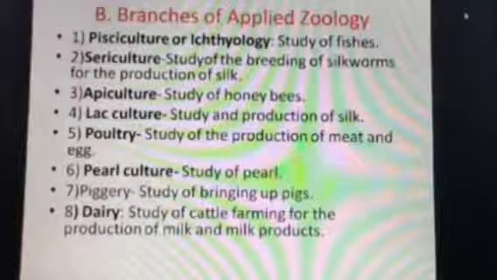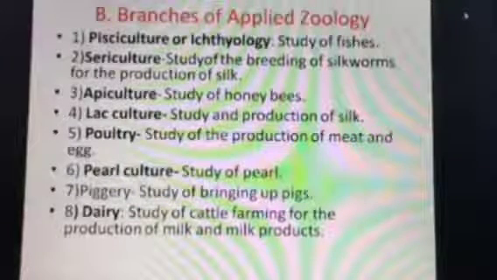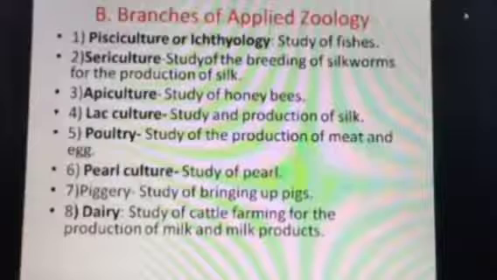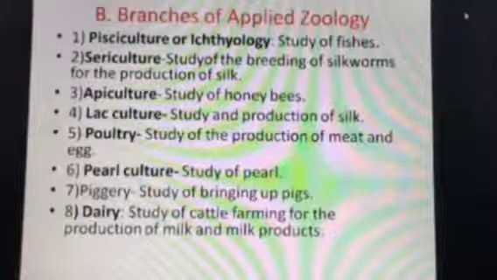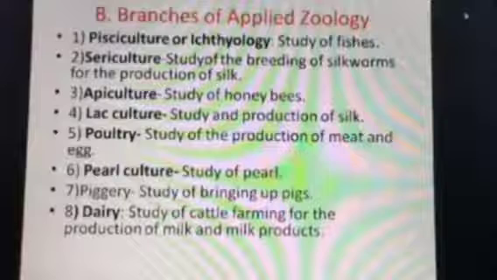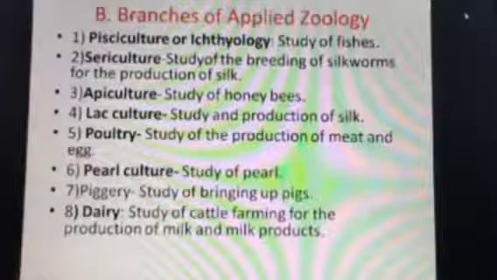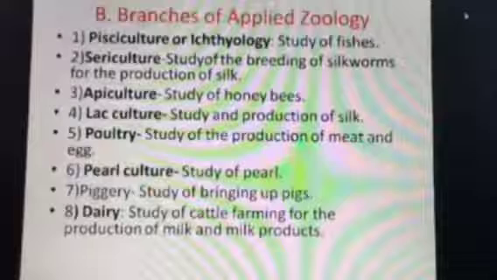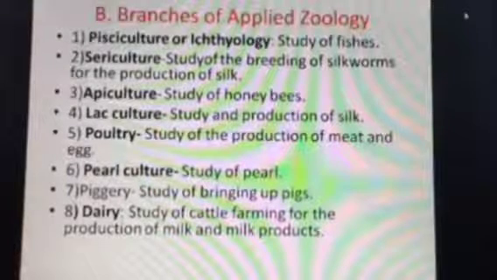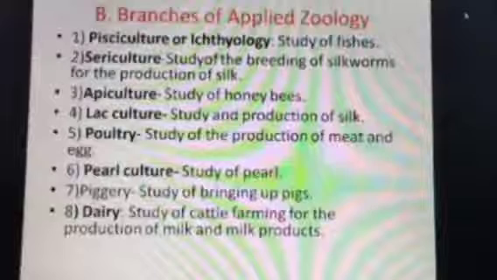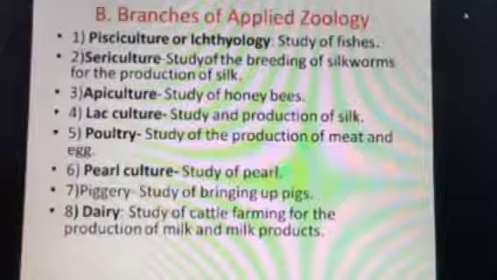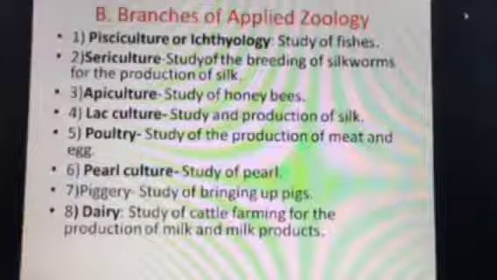So next is our poultry. You are familiar with duck, chicken and all these things. So rearing of duck, chicken or any birds for production of meat and egg is discussed under poultry. So it also includes rearing of poultry farm, rearing of other birds and all these things. Next is our pearl.